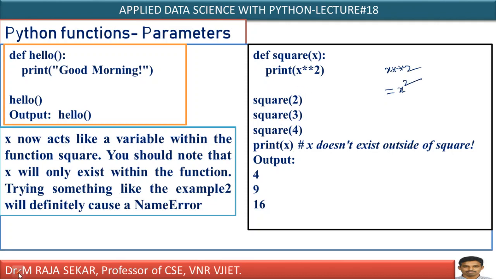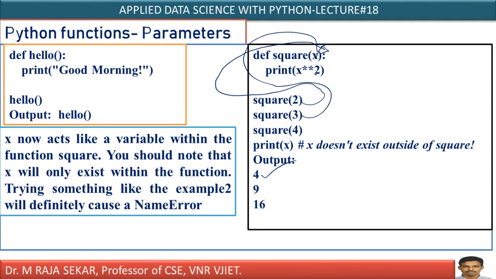Now, let me call this function. I must call it with its name. Square of 2: automatically control will transfer, the number 2 will be copied to x. Print x star star 2 means 2 square, so in the output screen you will get 4. In a similar manner, if you pass 3, 3 square, in the output screen you will get 9. If you pass 4, 4 square means I will get 16.